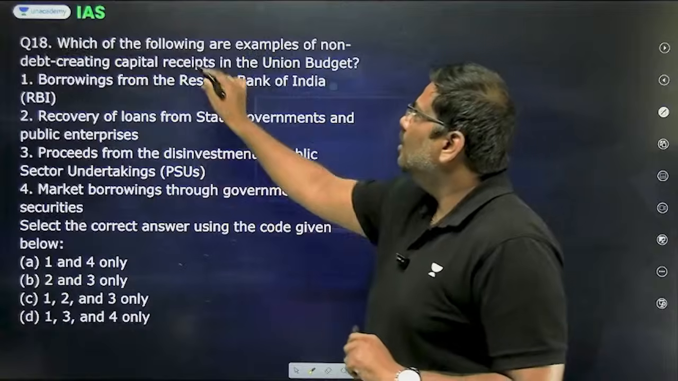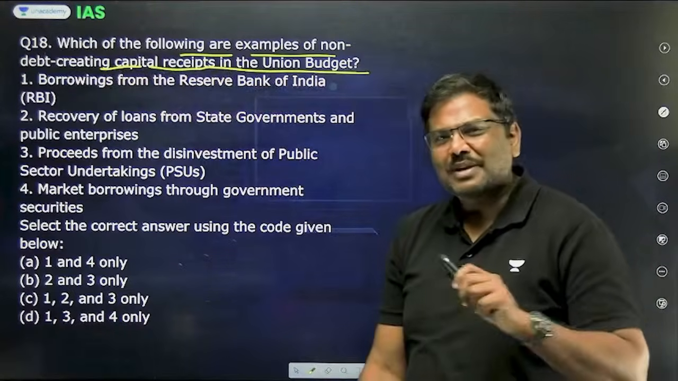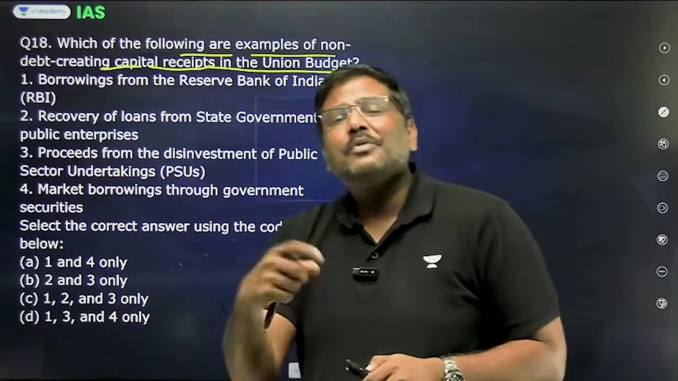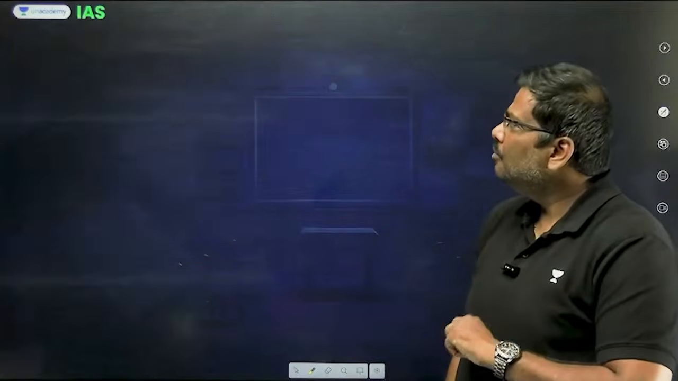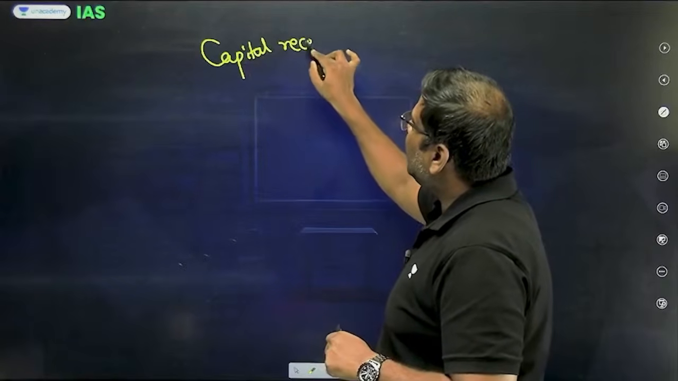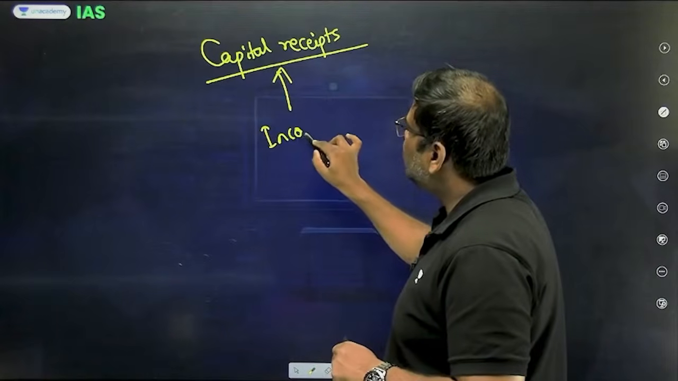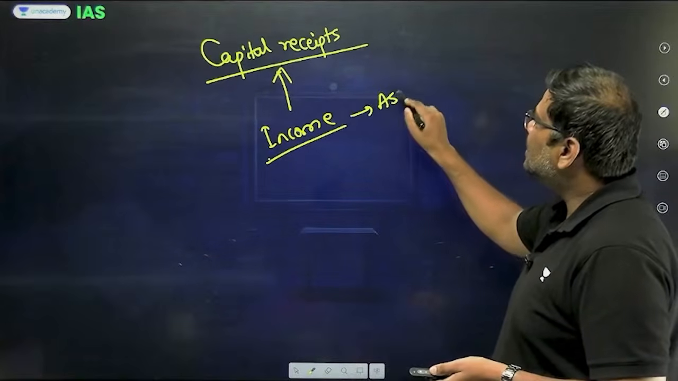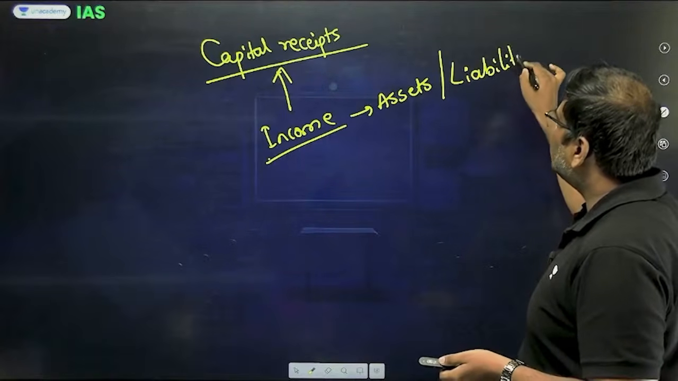Question number 18. Which of the following are examples of non-debt creating capital receipts in the union budget? You can solve this particular question using elimination. I'll come to that. But before that, what is the basic idea for non-debt creating capital receipts? Point number 1, capital receipts. Essentially the meaning is the earnings of government of India, which are associated with the assets or liabilities.